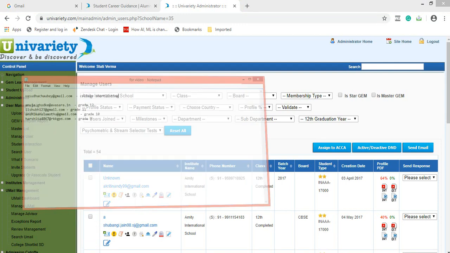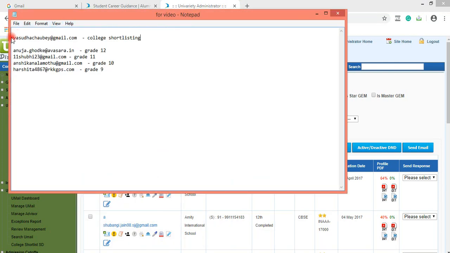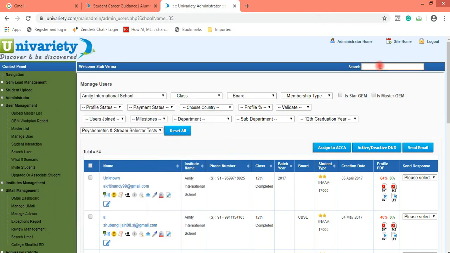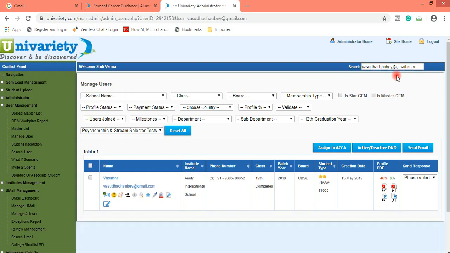and you just put in the email ID of the student. I have kept this email ID because this is a student who has already passed out. So even if I make changes in her profile, it would not make any impact on her. So I have just chosen this particular student. Right. So how do you do a share discussion?